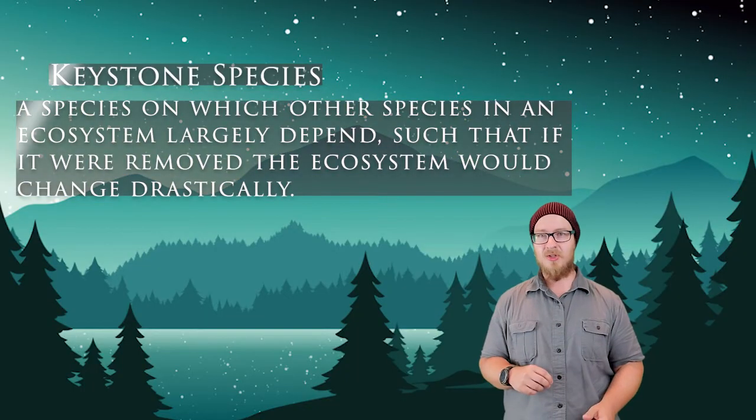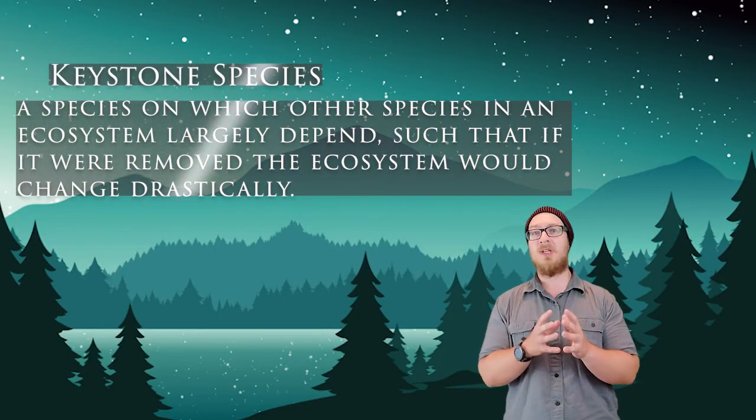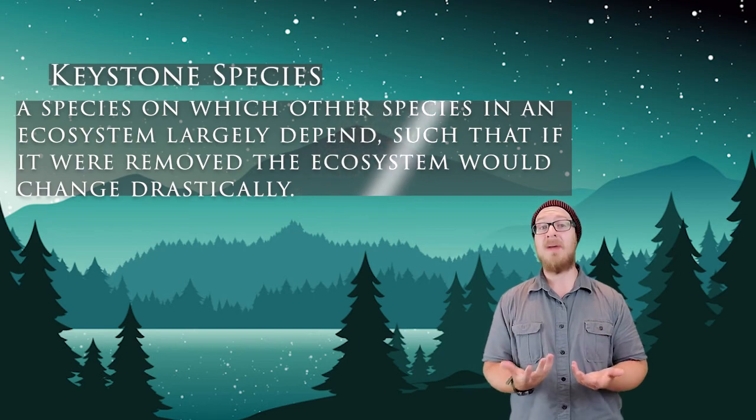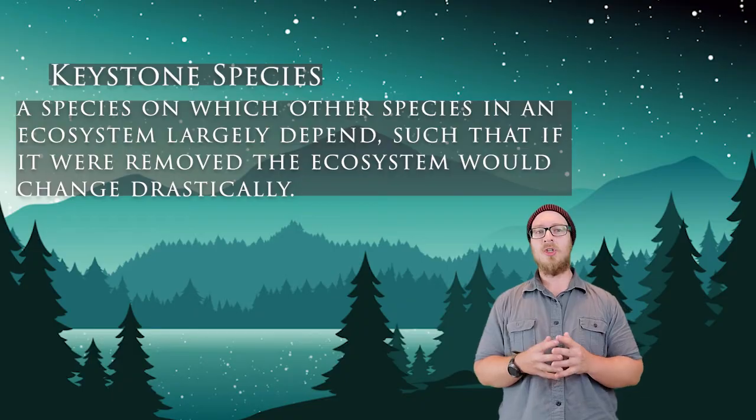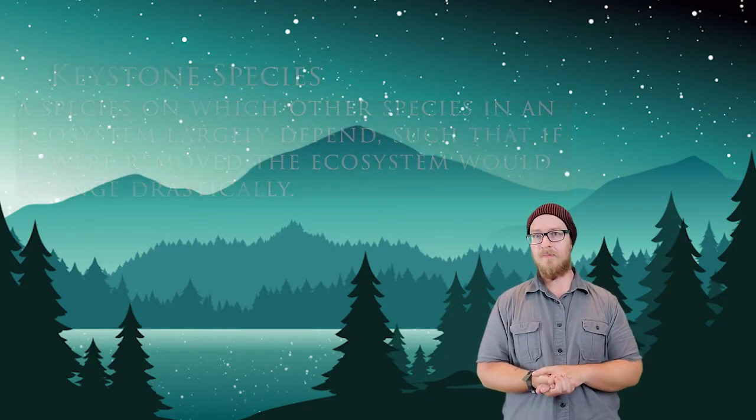What that starfish did was control the population of other predators and certain bivalves. Without the sea star present, the best competing species quickly took over the landscape and excluded the other species. We call species like this sea star a keystone species. A keystone species is a species on which other species in an ecosystem largely depend, such that if it were removed, the ecosystem would change drastically.